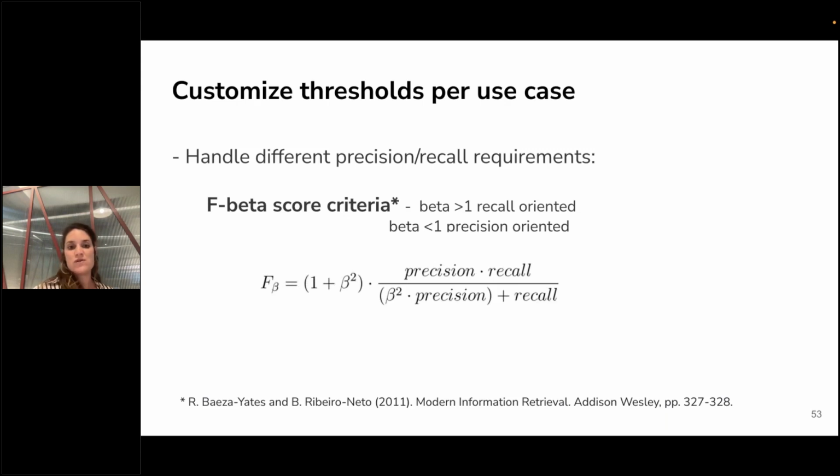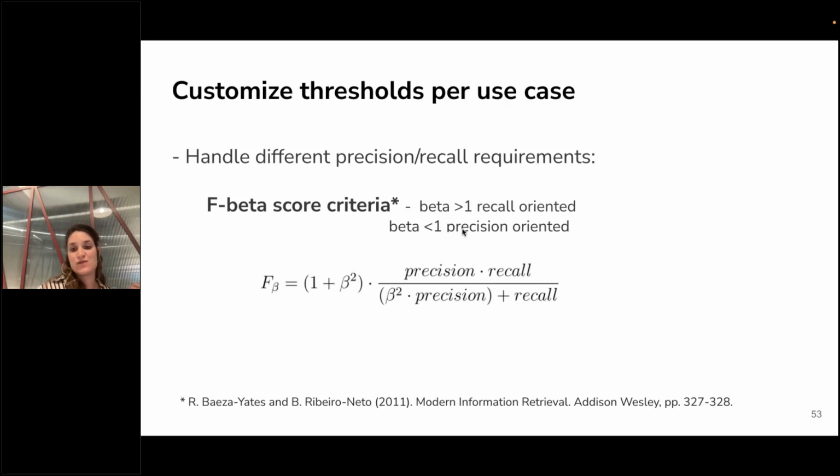So for that we are using the F-beta score criteria. We define with the product if the use case is more precision oriented or recall oriented. If it's more recall oriented, we set a beta equal to 2, greater than 1. Then we calculate the F-score and find the threshold that maximizes this F-score.